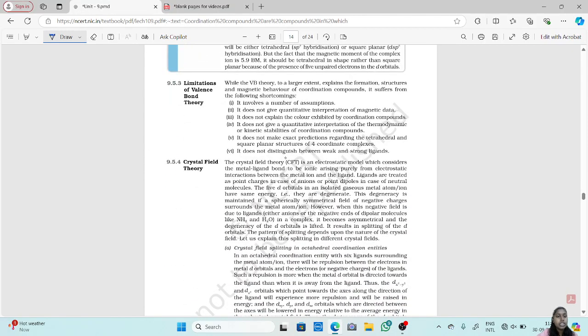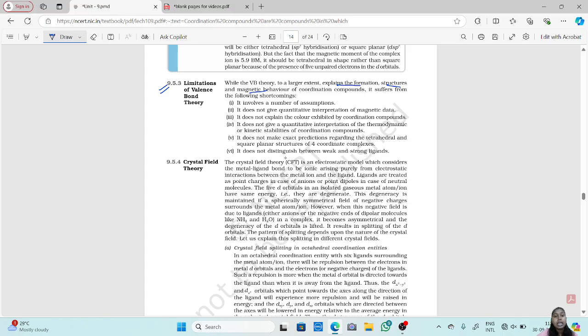What are the limitations of valence bond theory? Now, since it explained the magnetic properties and how the bonding between metal atom and ligand occurs, there are still some limitations to valence bond theory. While the valence bond theory to a larger extent explains the formation, structure and magnetic behavior of coordination compounds, as I told you, it suffers from the following shortcomings. So there are still some things which it cannot explain.